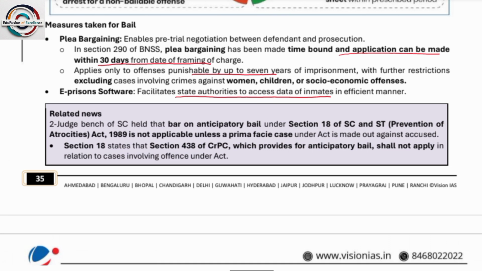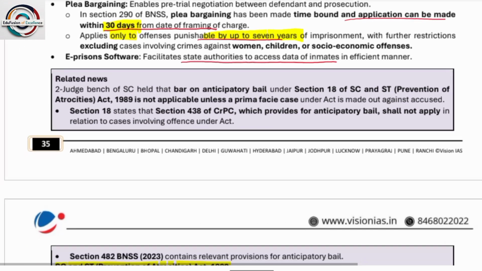Okay, next, measures related to bail. Plea bargaining enables a pre-trial negotiation between the defendant and the prosecution. In Section 290 of the Bharatiya Nagarik Suraksha Sanhita, plea bargaining has been made time-bound, and the application can be made within 30 days from the date of framing of charge. It applies only to offences punishable up to 7 years. So see, 'only' is mentioned. Please remember, don't make mistakes in this. Here it is mentioned 'only', and the punishable period must be up to 7 years of imprisonment.